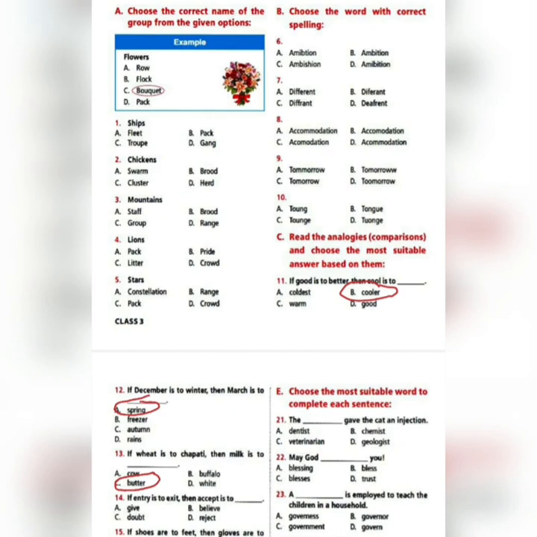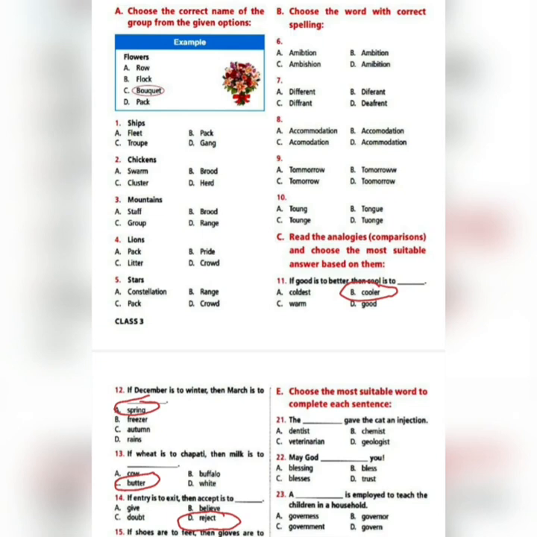14. If entry is to exit, then accept is to dash. So entry and exit, we can understand that these are the opposites. So in the first part, when they have used opposite, in the second part also, we have to go for the opposite. So what will be the opposite for accept? A, give, B, believe, C, doubt, and D, reject. So our answer will be D, reject. The opposite of accept is D, reject. 15, last one for this.